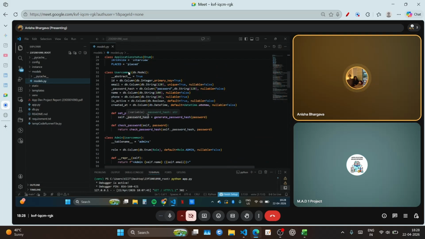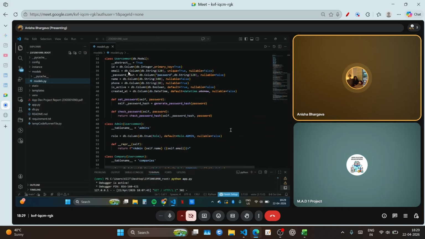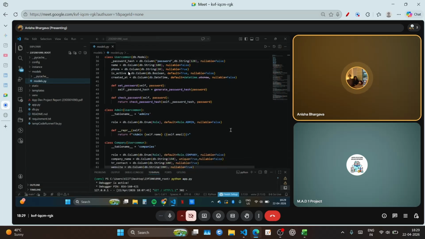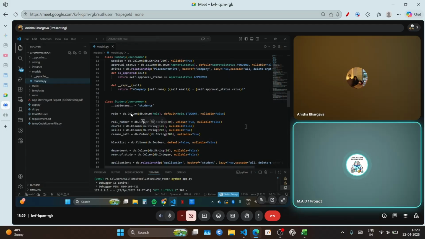This is a common information class, with common attributes that are used in further classes like students. So we have inherited user common so that we do not have to write similar code again and again. Okay, that's fine, and that's all regarding model.py.